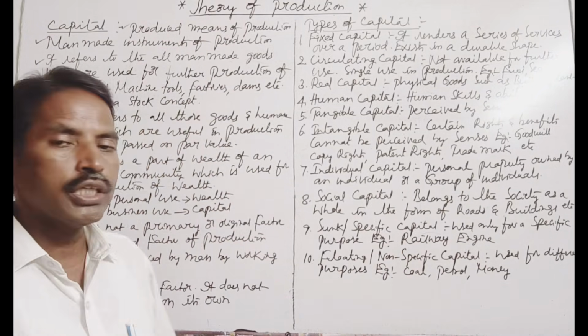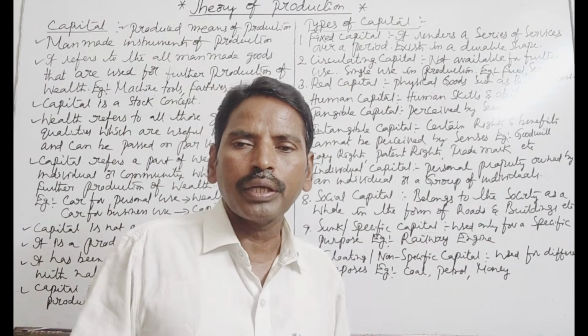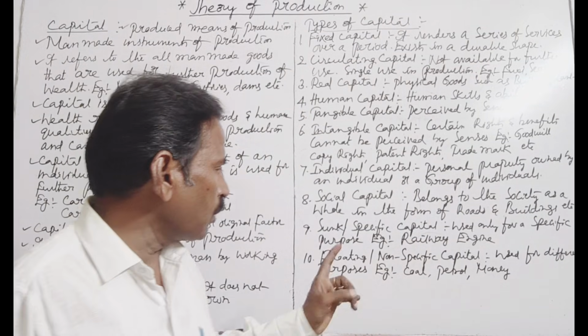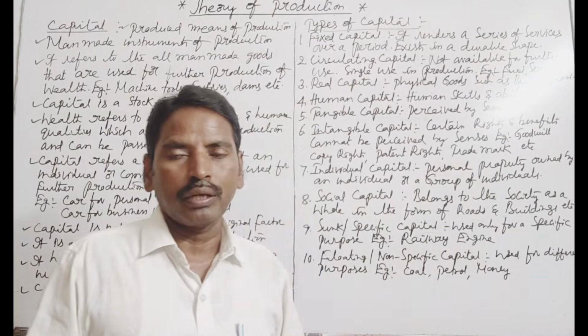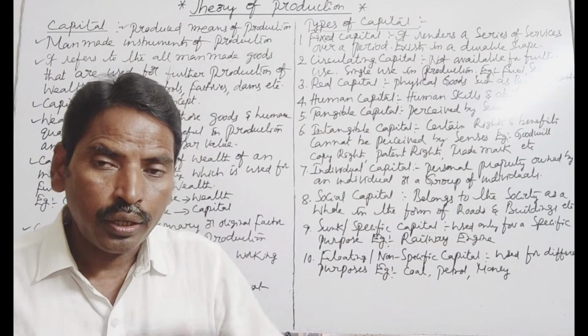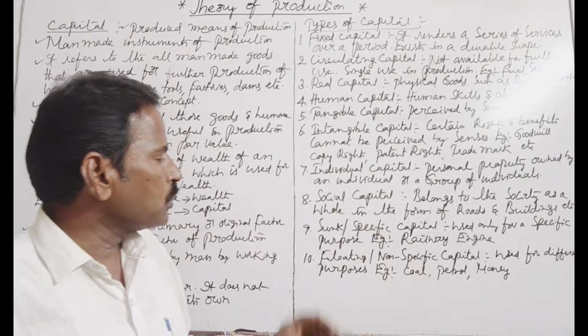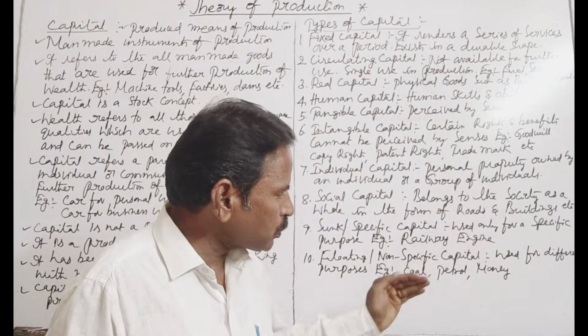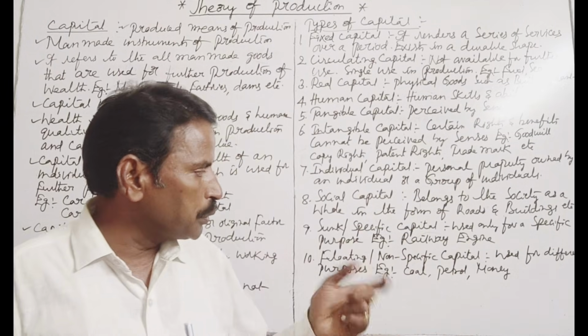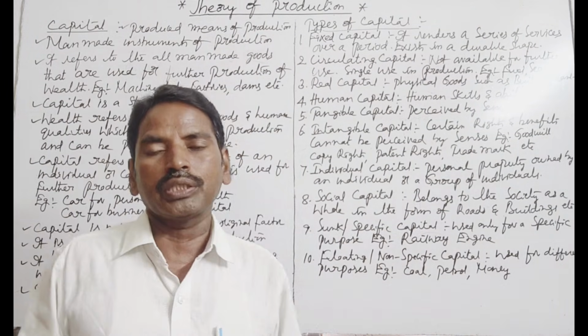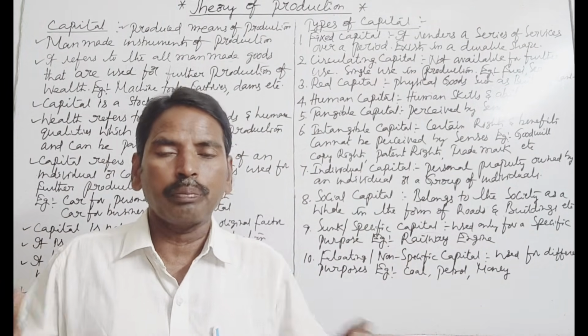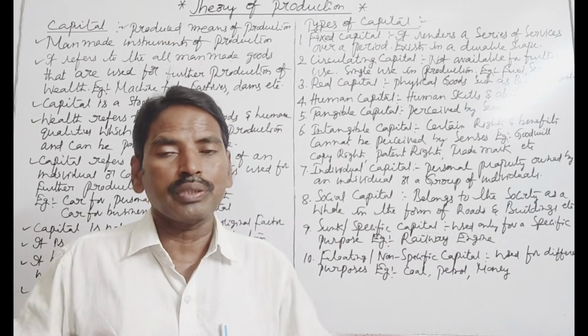And the tenth one is floating capital or non-specific capital. Floating capital or non-specific capital is used for different, multiple or several purposes.